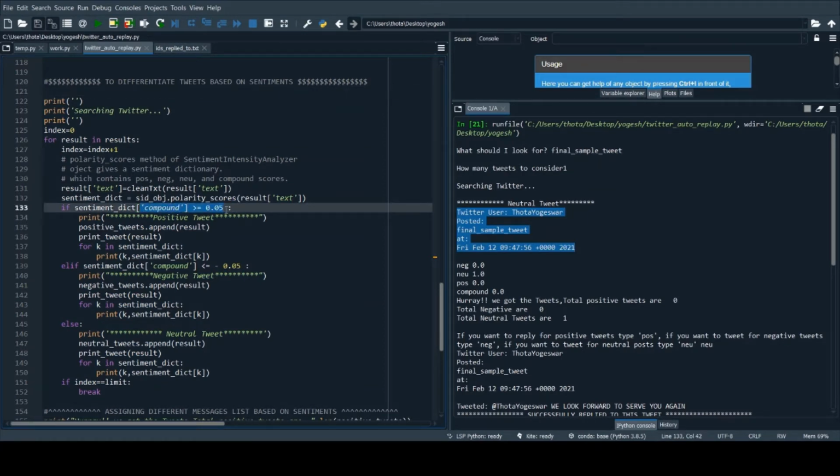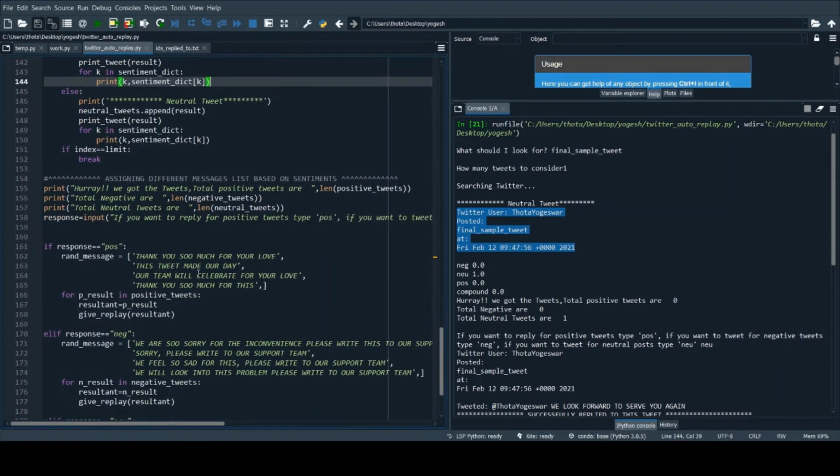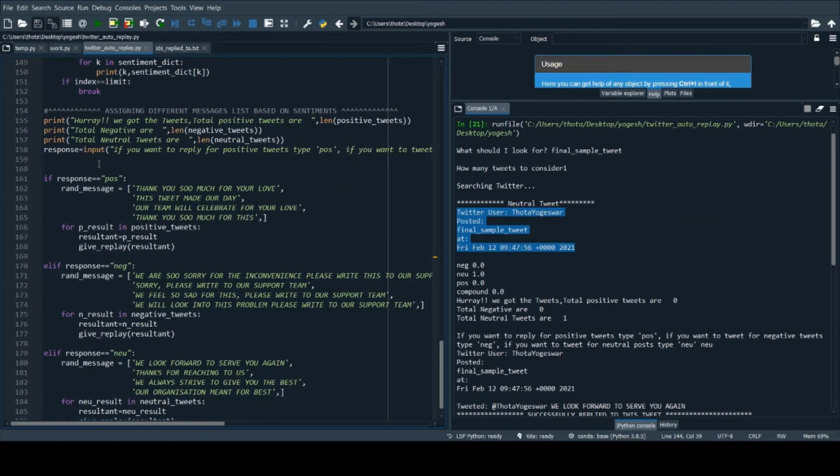If the compound value of the tweet is greater than or equal to 0.05, it is considered a positive tweet, and if it is less than minus 0.05, it is considered a negative tweet, and if not, it is considered neutral. By this, we can differentiate whether a tweet is positive, negative, or neutral based upon the polarity scores.